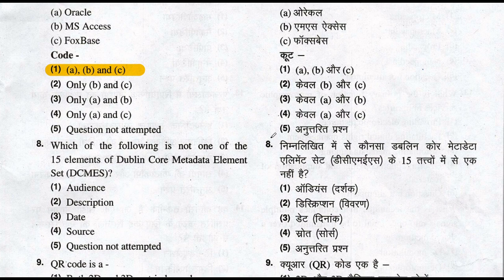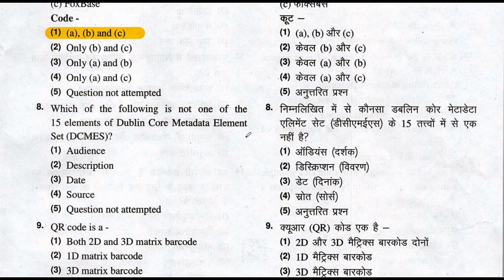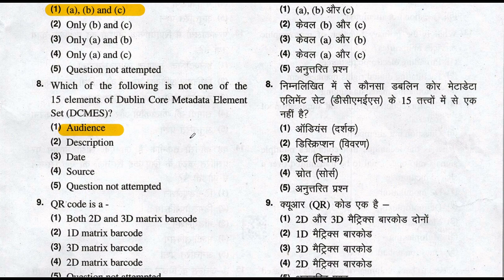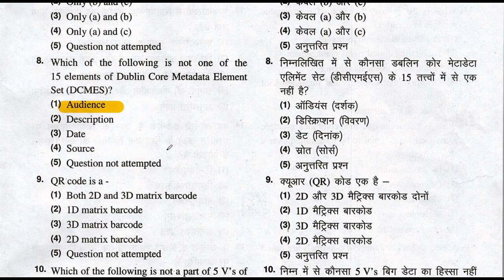Let's move to the question number 8. Which of the following is not one of the 15 elements of Dublin core metadata element set DCMES? Which one is not the element of 15 elements? So let's see which is not an element of Dublin core metadata. Is option number one, audience. Audience is not the element of Dublin core metadata element. Audience is not an element. Description, date, source are the elements of Dublin core metadata.